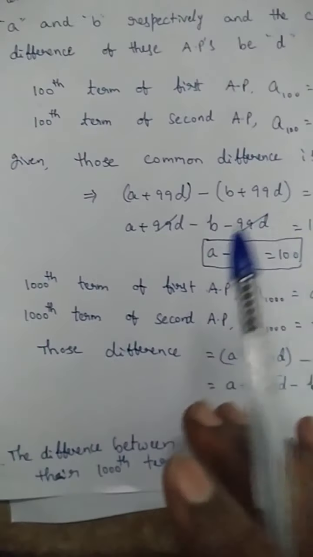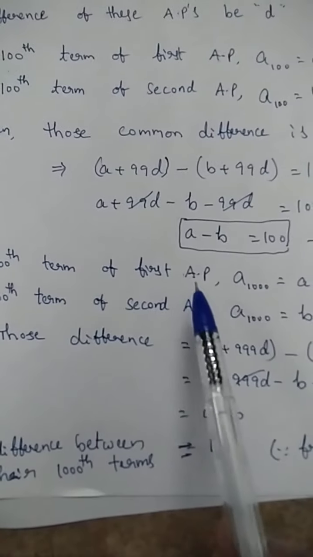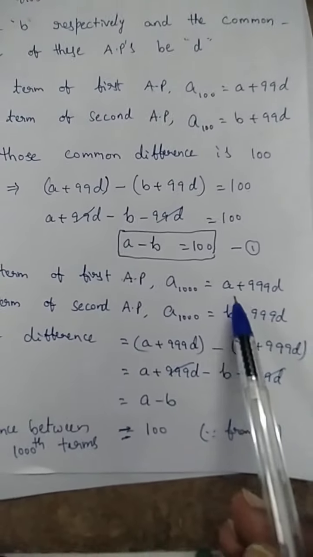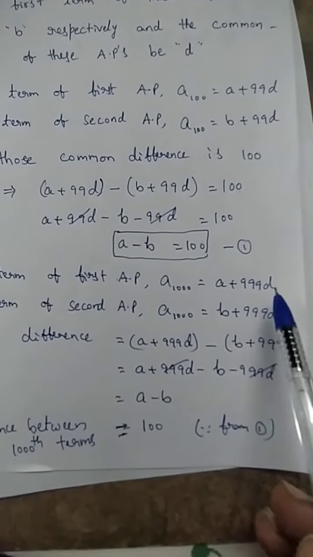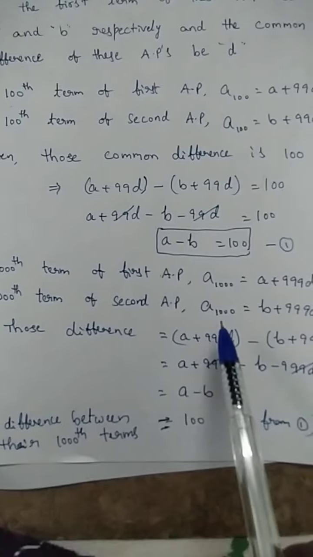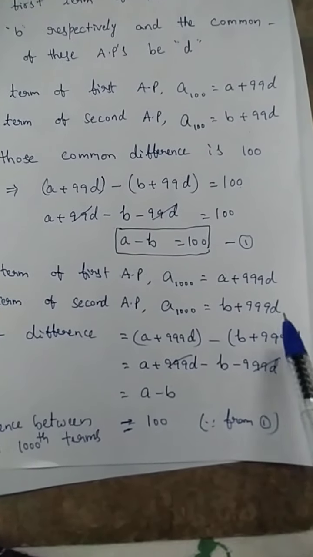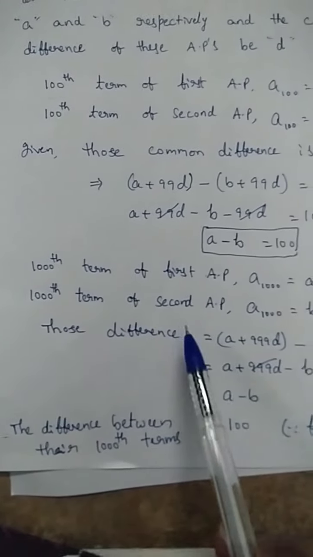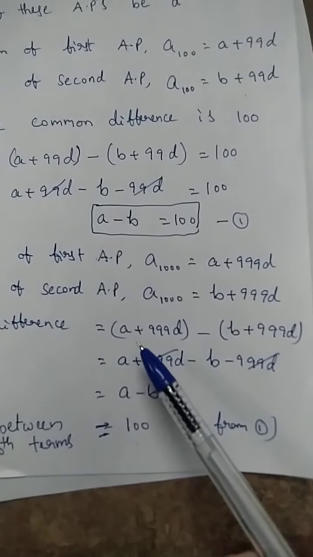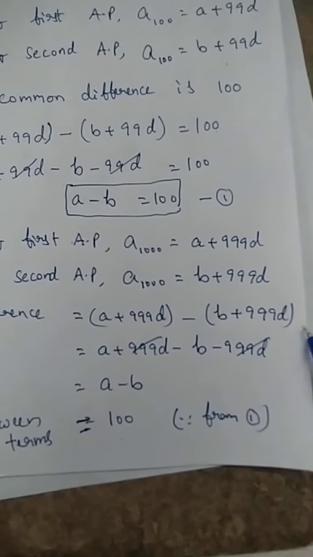Now coming to the 1000th term, the question is: what is the difference between the 1000th terms? The 1000th term of the first arithmetic progression is A plus 999D. The 1000th term of the second arithmetic progression is B plus 999D. Their difference is (A plus 999D) minus (B plus 999D).